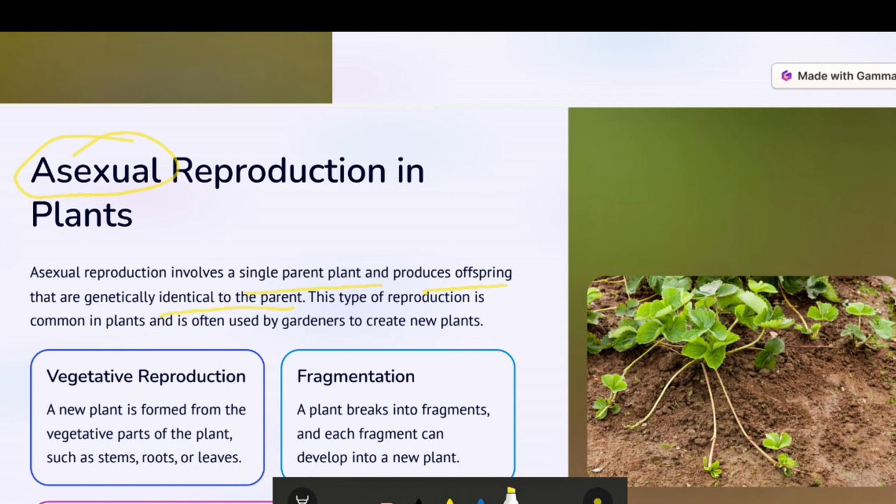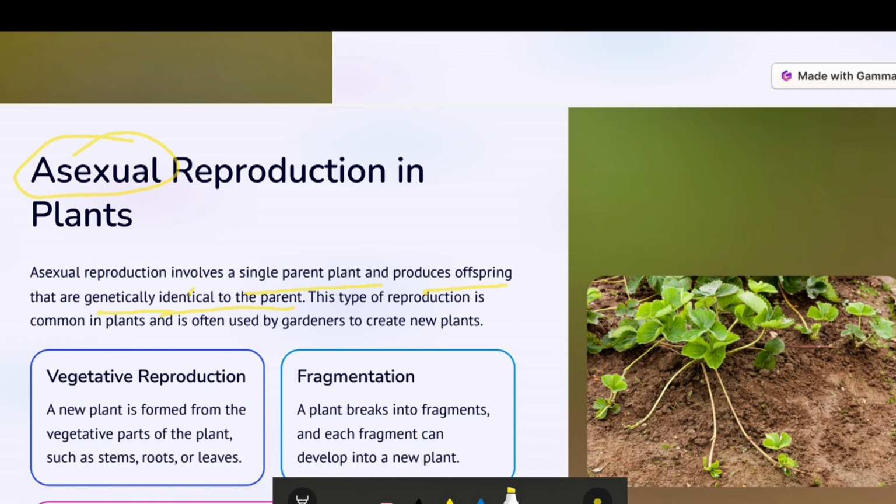So here you need to understand, you need to focus here. When we are studying science, and especially biology, we need to focus more on the terminology, because the key terms which you are using play a very important role. Asexual reproduction in plants means reproduction which does not require two gametes. Here a single parent can produce offspring that are genetically identical.